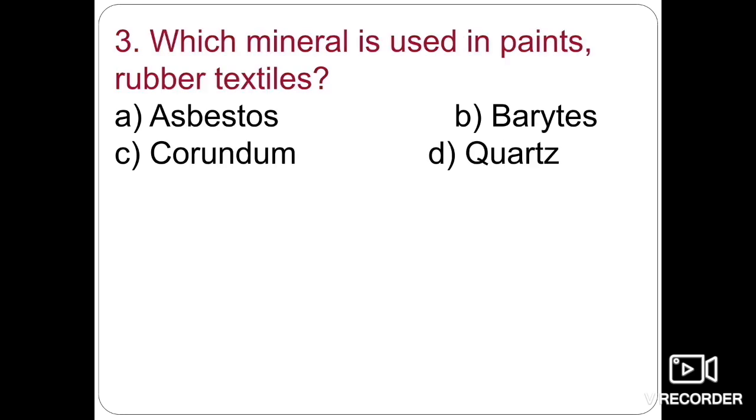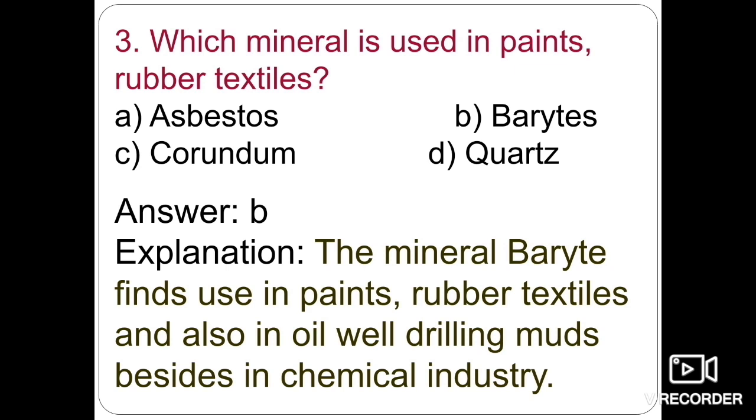Which mineral is used in paints, rubbers, and textiles? Asbestos, barytes, corundum, or quartz? The mineral barytes finds use in paints, rubber, textiles, and also in oil well drilling.